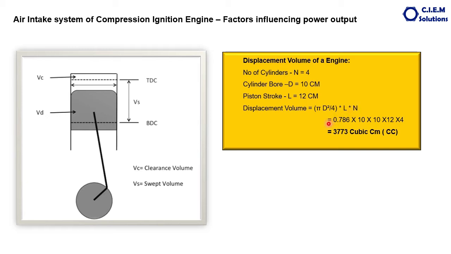So when you take this pi by 4, this is 0.786. 22 by 7 divided by again 4, right?